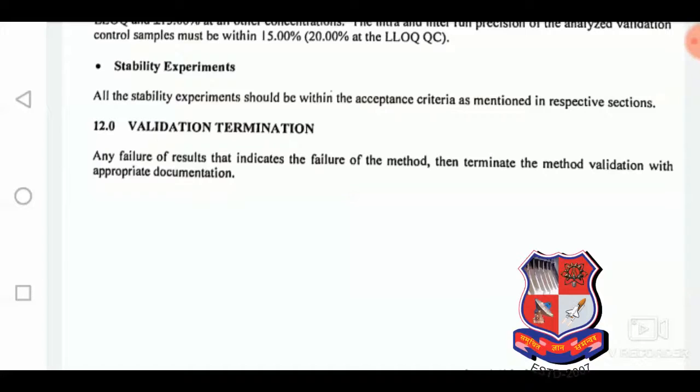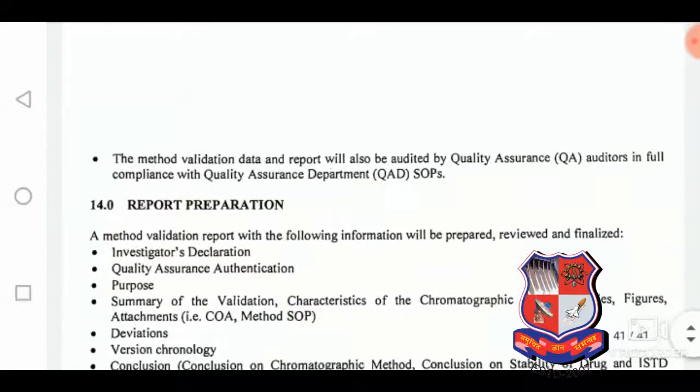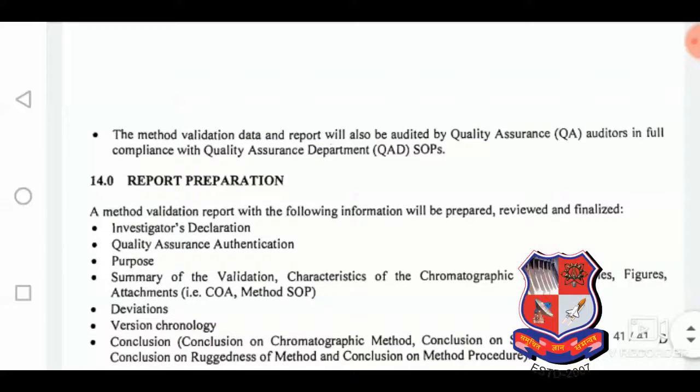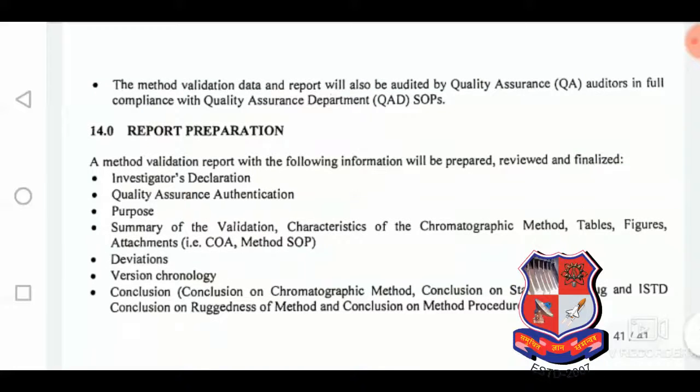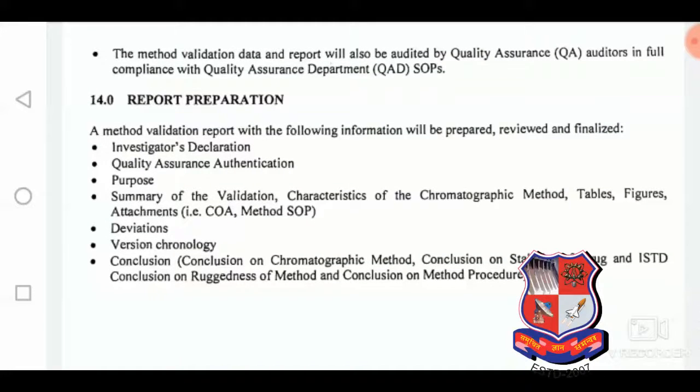Validation termination: any failure of the results that indicates the failure of the method, then terminate the method validation with the appropriate documentation. The method validation data and report will also be audited by quality assurance auditors in full compliance with the quality assurance department. And there is the report preparation, how we can prepare the method validation report, that is prepared, reviewed, and finalized by the investigators, with declaration, quality assurance, and authentication.